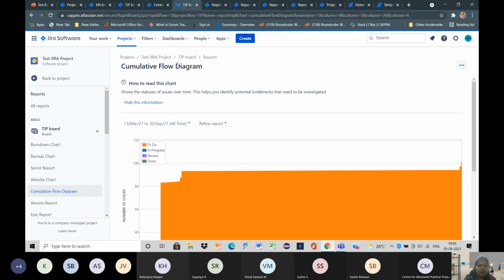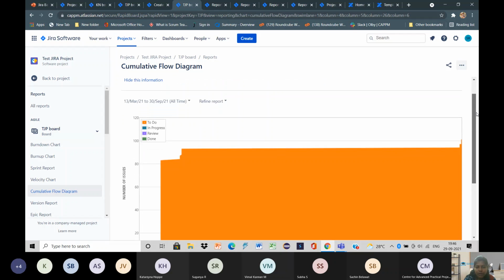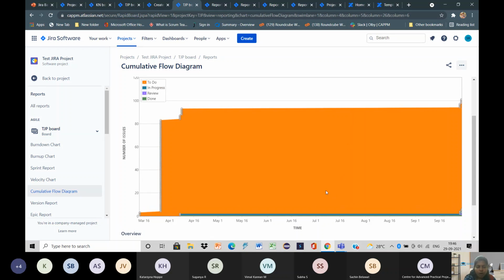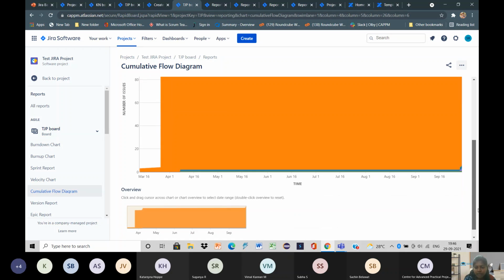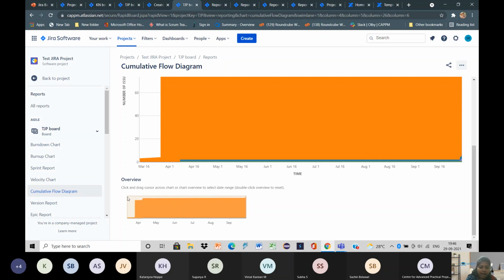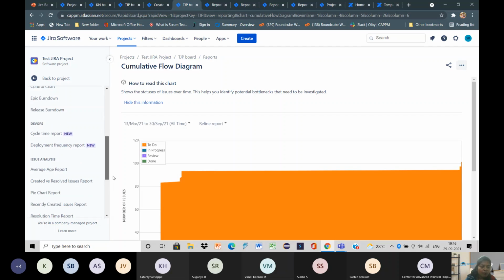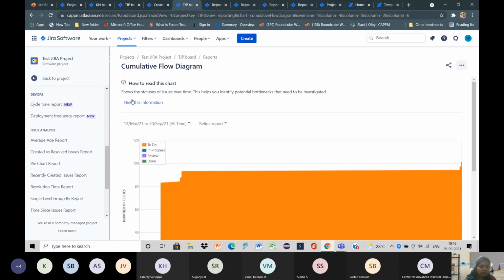And then we have the CFD chart. This chart shows the status of issues over a period of time. So how many works are in to do, how many are in work in progress, and how many are in review, that we are able to see here. And below we will have an overview of this CFD chart. This is about creating the CFD chart. Likewise, you have several options. You can scroll down and see the required chart or report.